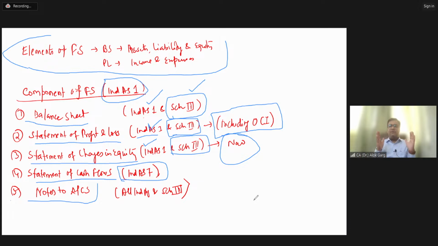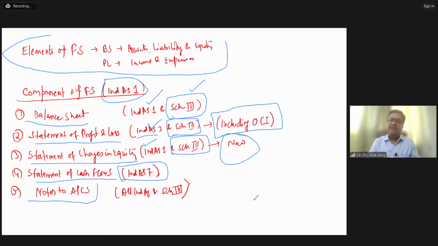So friends, first of all, notes to accounts will give you the quantitative information as well as the qualitative information. Okay. So in notes to accounts, it will give you the breakup of balance sheet items, the breakup of P&L items and detailing of these items. That is number one. So Schedule 3 provides some breakup, some notes to accounts for the financial statement. But it is not only Schedule 3. It is Ind AS as well.